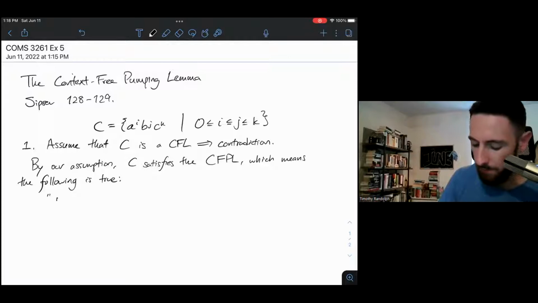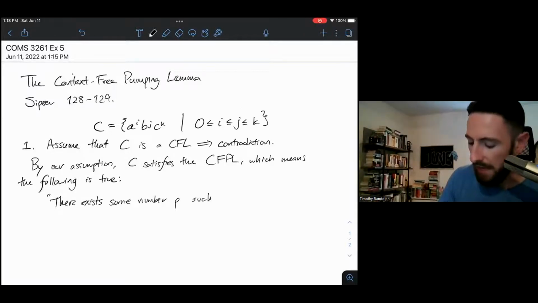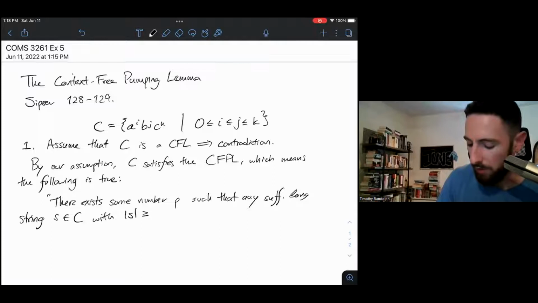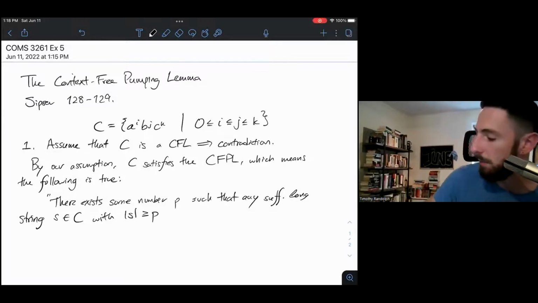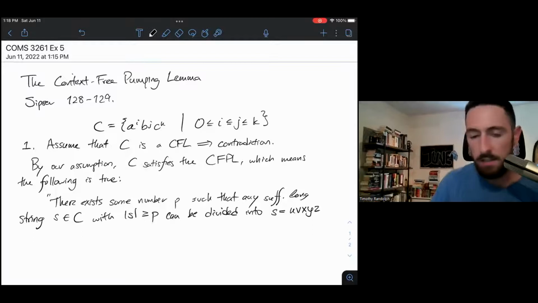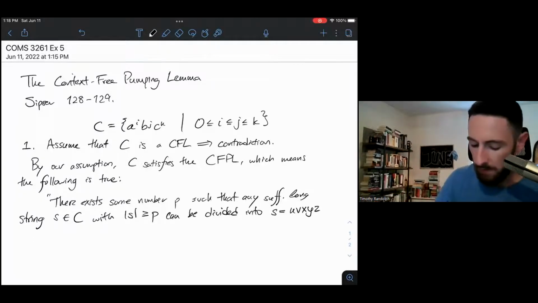There exists some number P such that any sufficiently long string S in the language, with S being greater than or equal to P in length, that's the sufficiently long part, can be divided into S equals u v x y z, that is 5 concatenated substrings, satisfying.